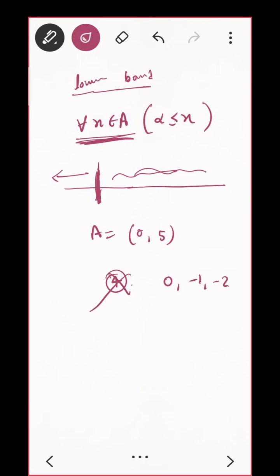Yes, here it is an open interval, what difference does it make? In the set 0 is not included, but whether 0 is a lower bound or not. Yes, it is, because if you take any element of the set, 0 is always less than that. Do you agree?